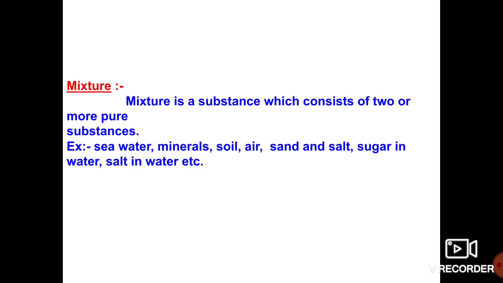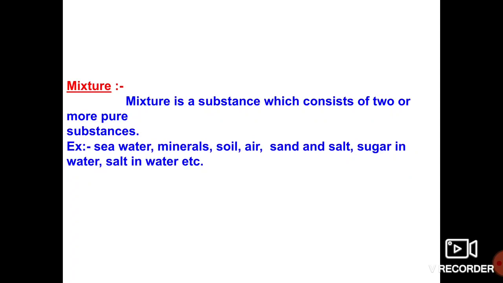If you come to air, it consists of two or more pure substances: oxygen, carbon dioxide, nitrogen gas, and argon gas are present. So like this, when it is made up of two or more substances, that is what we call a mixture.